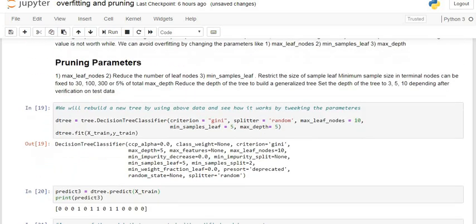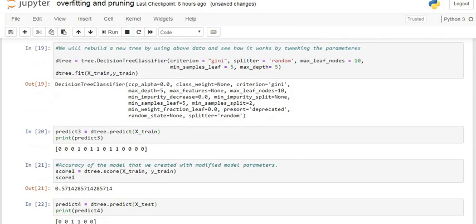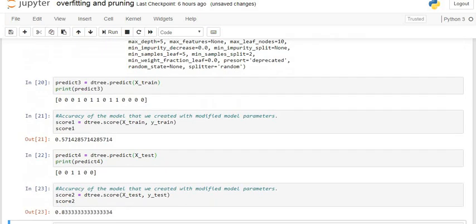By changing the parameters, that is some pruning parameters like minimum sample leaf, maximum leaf nodes, maximum depth, we try to overcome this problem of overfitting. After running this decision tree classifier using these parameters, our accuracy of the decision tree on the training dataset decreases quite a bit, but our testing dataset accuracy is quite good. That is, we get a generalized model.